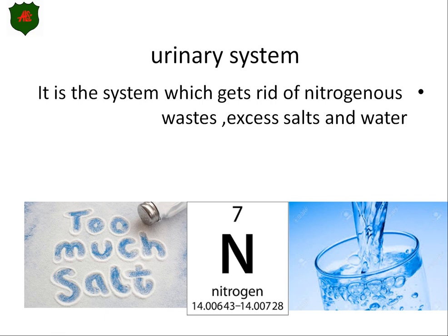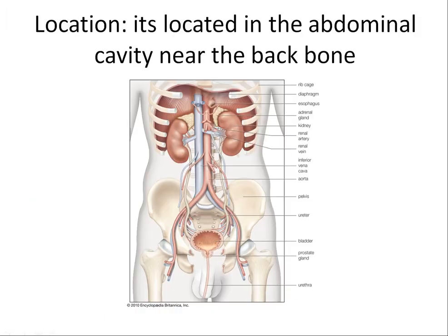Thank you so much. So now let's talk about everything about the urinary system. We need to know its location, its function, and its structure. So first of all, let's see the location. The urinary system is located in your abdominal cavity. Remember, in the circulatory system, when we said that the heart is located in your chest cavity, where's the abdominal cavity? It's below the chest cavity.